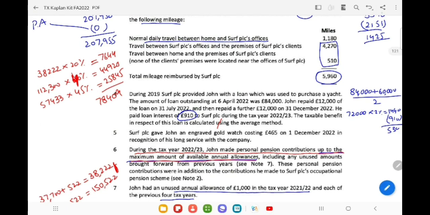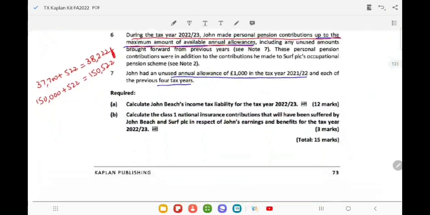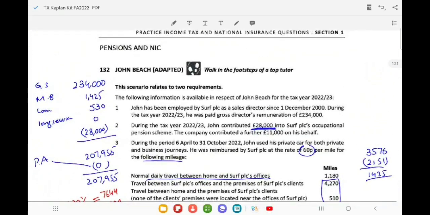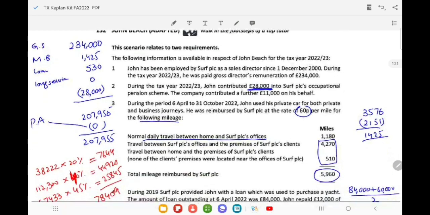Now the next part of the question. Calculate the class 1 national insurance contribution that will be suffered by John and Beach and Surf Company. So class 1 means gross salary, and then we have to include the benefits in accordance with the NIC, National Insurance Contribution rule. What is to be included in the gross salary? This is salary plus mileage allowance.